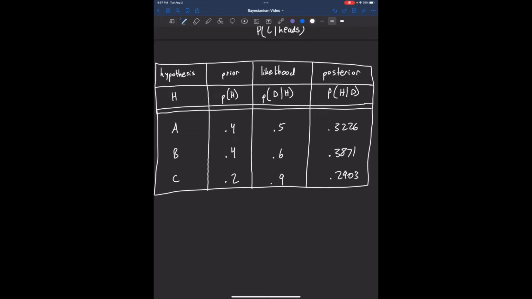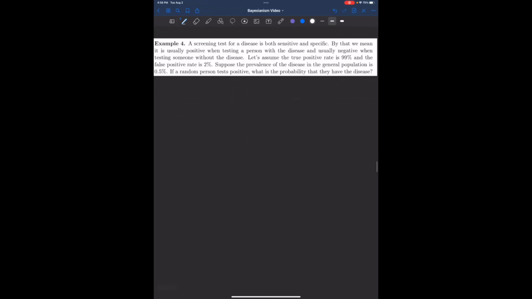We could continue to do this over and over until we converge to the correct coin type. So Bayesian updating, given enough data and evidence, will converge to the correct hypothesis. Eventually, given enough coin flips, we'll be able to figure out which of these hypotheses is actually true.